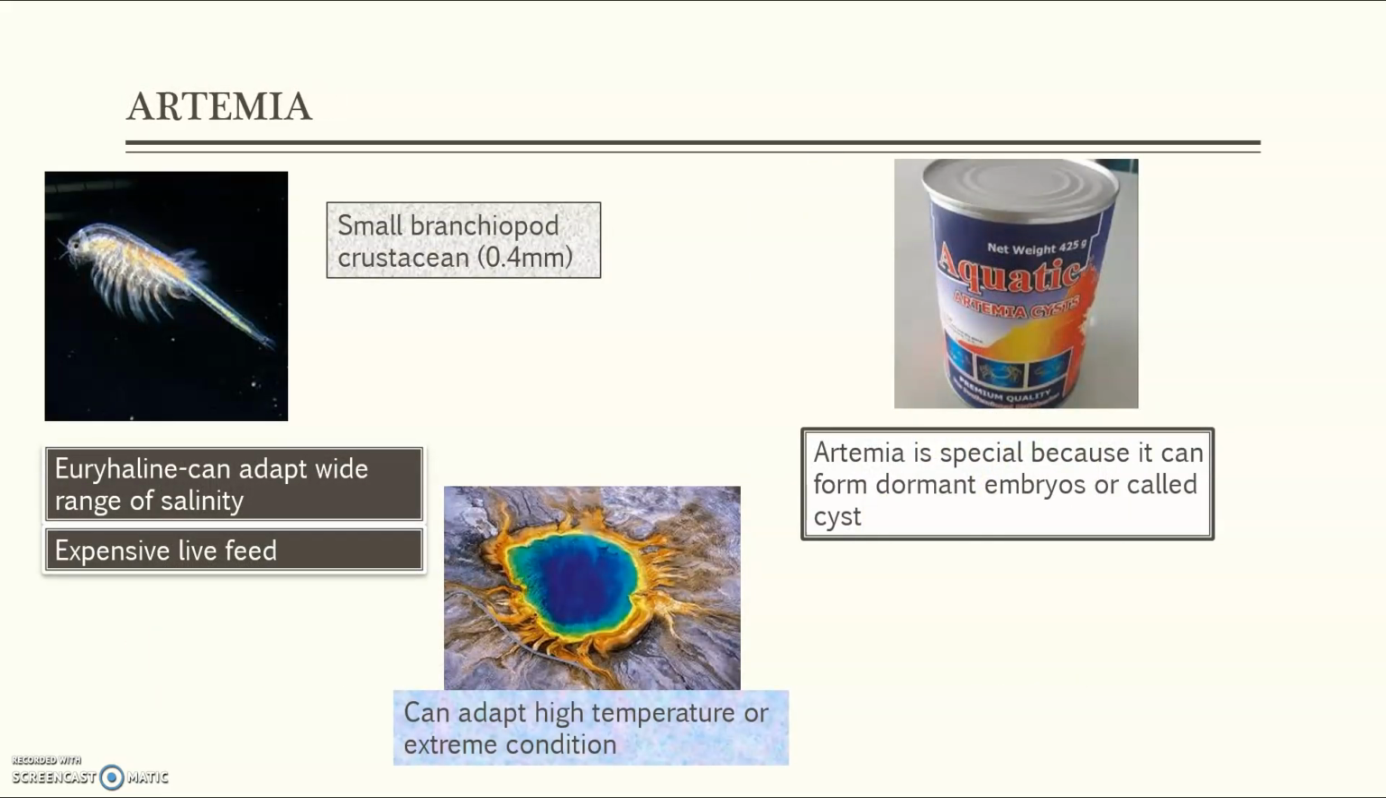Last but not least is Artemia. Artemia is a small branchiopod crustacean, 0.4 mm. Artemia is euryhaline, which means it can adapt to a wide range of salinity. It is expensive as feed, but it can adapt to high temperature or acidification. Artemia is special because it can form dormant embryos, or cysts, and can be canned in tin like this.